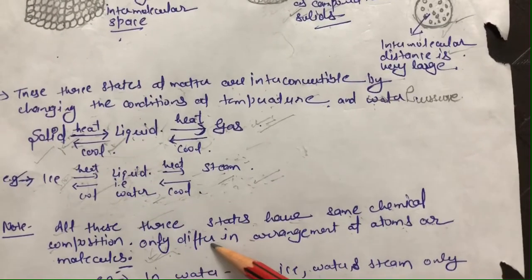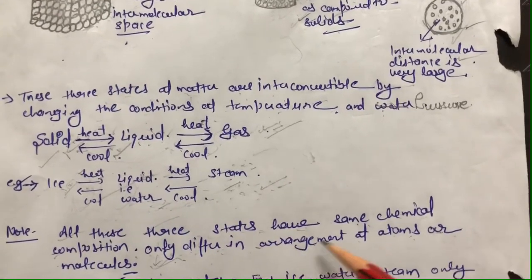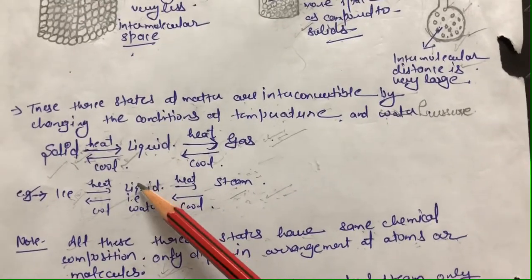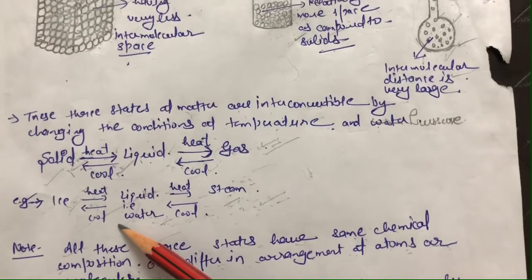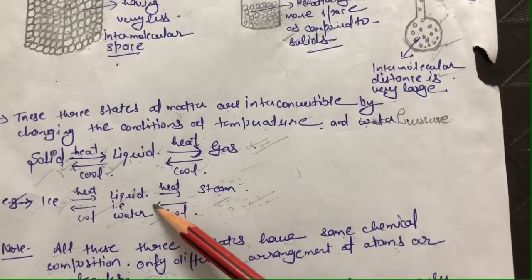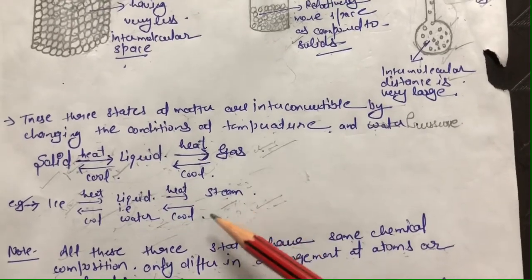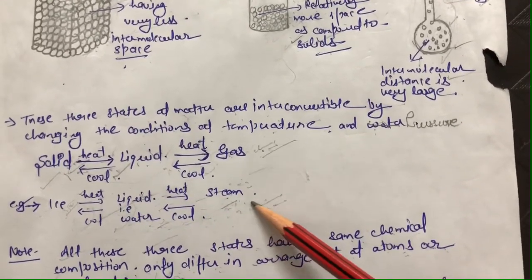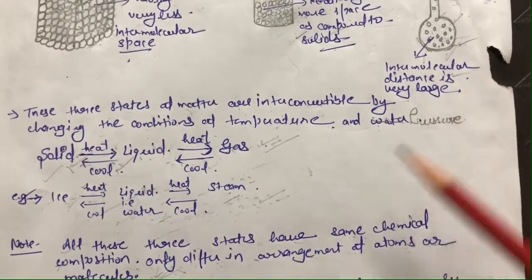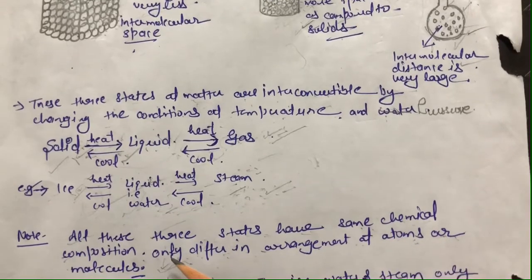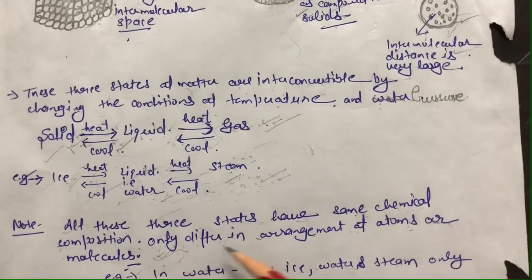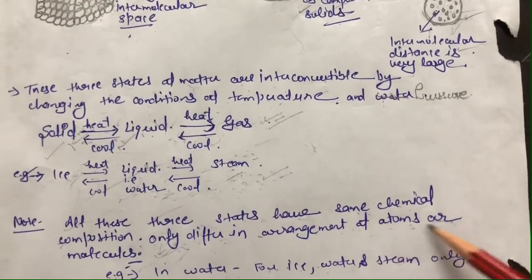And the only difference is in the arrangement of atoms or molecules, that in case of solid the molecules are held very strongly with respect to each other, and in case of liquid the interactions are weakened, and in case of steam the molecules are moving as far apart from each other as possible, as you can see from here also. Clear? So we can say that chemical composition remains the same, that all 3 states have water molecules but in different arrangement of atoms or molecules.